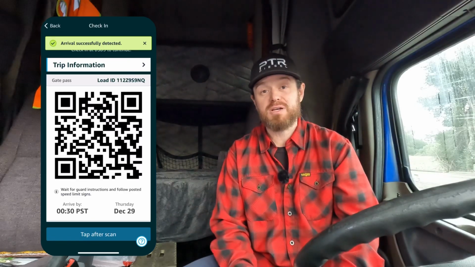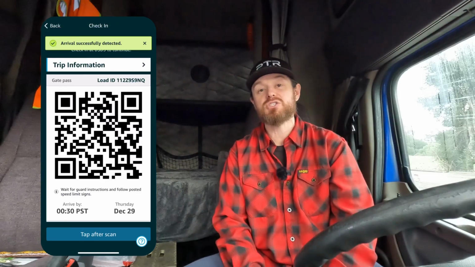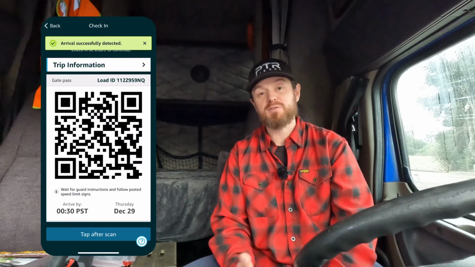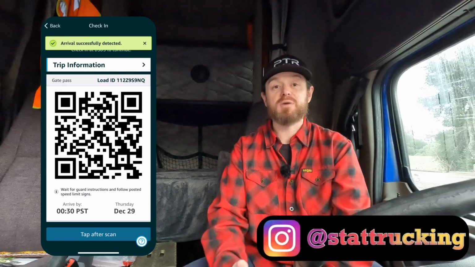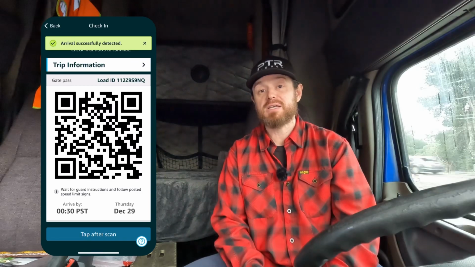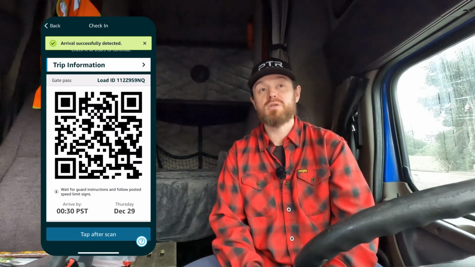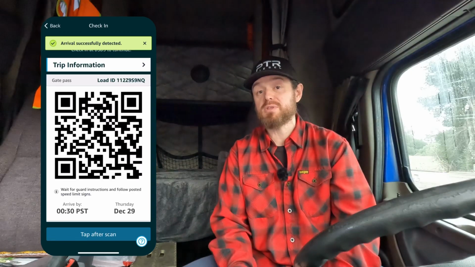It'll say something like, arrival successfully detected. I've never had it be an issue, but I'm doing it to cover myself in the event that, hey, look, I was there 15 minutes early. There was a 30-minute line of trucks and I didn't make it to the gate at my time, and I just don't want them to affect my on-time score down the road. If I have that screenshot, I can always dispute that at a later time.